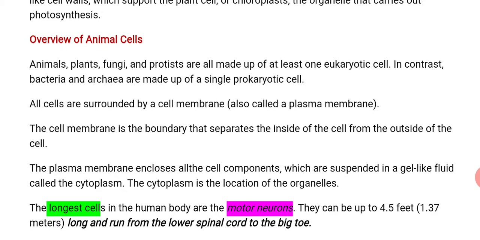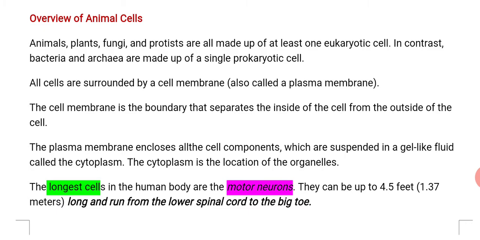The plasma membrane encloses all the cell components, which are suspended in a gel-like fluid that is called cytoplasm. It means cytoplasm is a fluid which is present in the cell, and all types of cell organelles are present in it. So the cytoplasm is the location of the organelles.